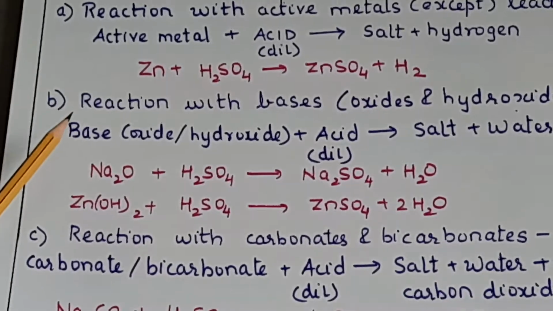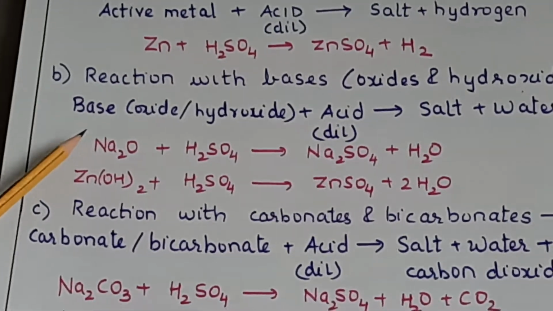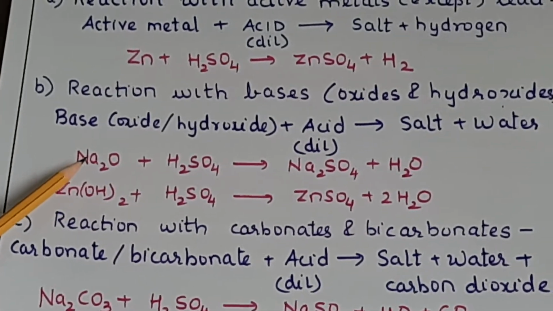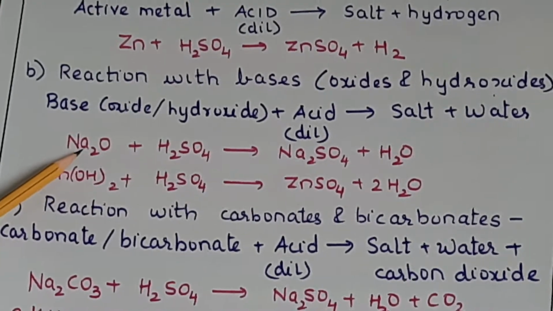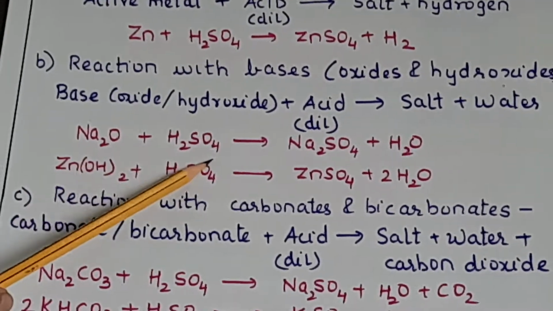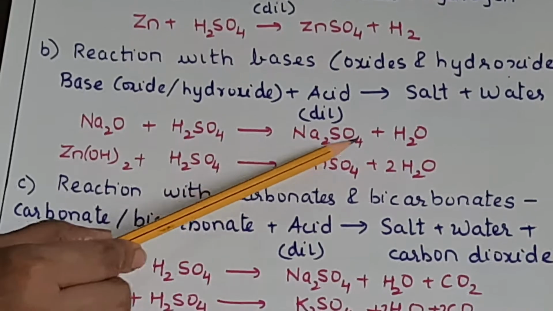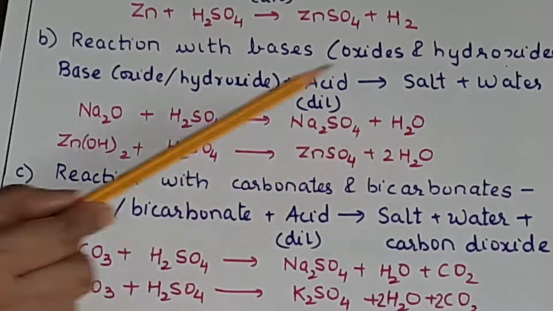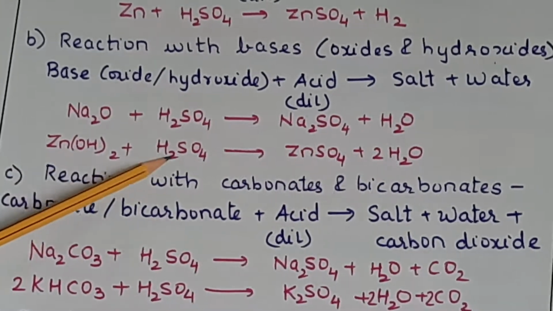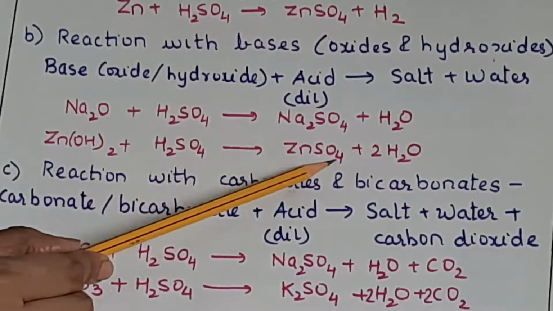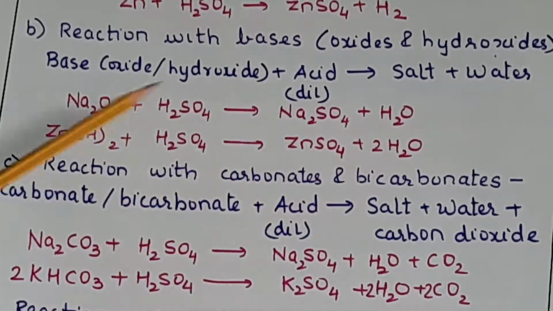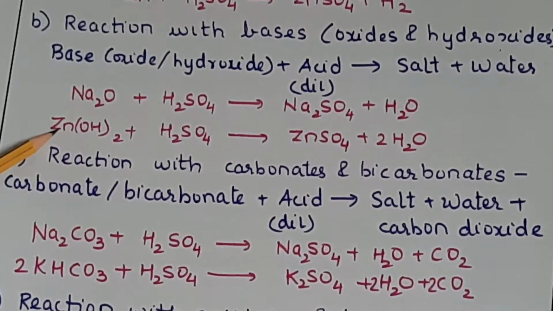So these are just representative reactions we are writing. The detailed reactions we will discuss later in the session. So Na2O plus H2SO4 will give you Na2SO4 plus water, salt and water. Zn(OH)2 plus H2SO4 will give ZnSO4 plus 2H2O. Okay, so this is a basic oxide, basic hydroxide.